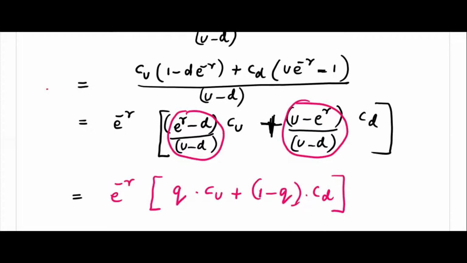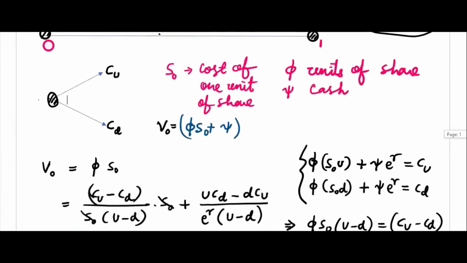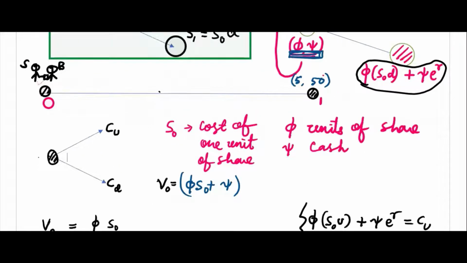Why do we want this way? Because if you use general reasoning to find this one, your payoff is Cu or Cd here, and there is a probability.